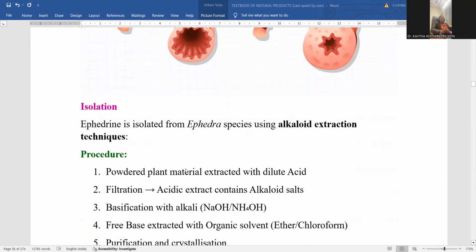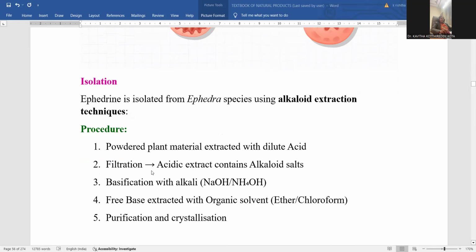Ephedrine is a kind of natural product. Ephedra sinica is the plant from which you are able to extract this compound. So that extraction process is very important. Let me take that compound from the plant in a systematic manner. That is said to be the isolation and extraction process. Ephedrine is isolated from Ephedra species using an alkaloid extraction process. Alkaloid extraction takes place from the Ephedra species, right?